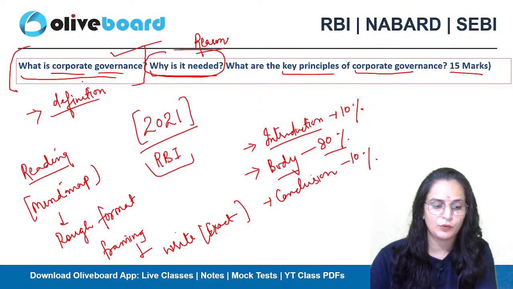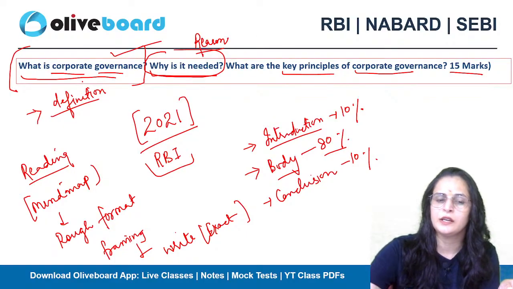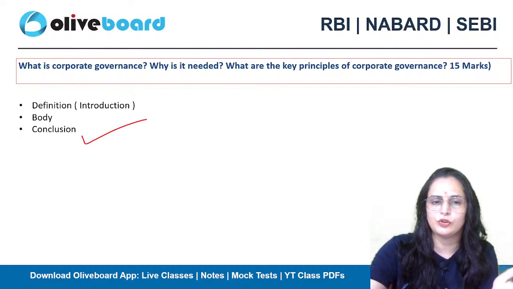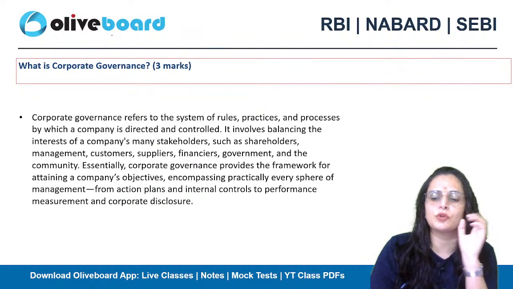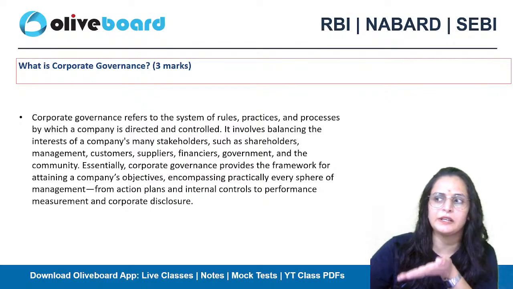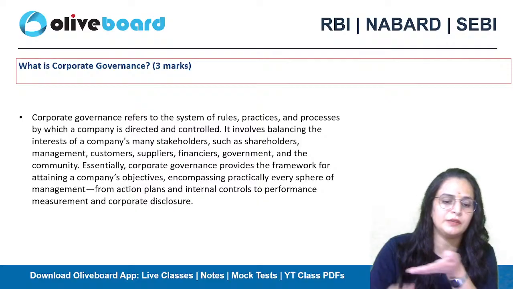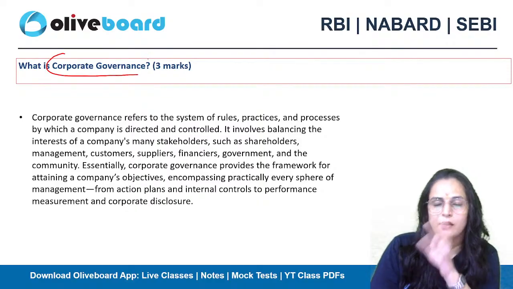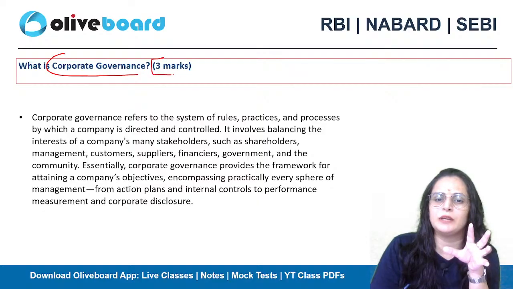Now let's move forward and talk about it in detail, right? Let's continue further. So first the definition, then the body and the conclusion. I had told you about these three. Now, as the question is of 15 marks, all the different parts will carry different marks. So firstly, we are writing the definition of corporate governance. On an average, it will carry 3 marks.